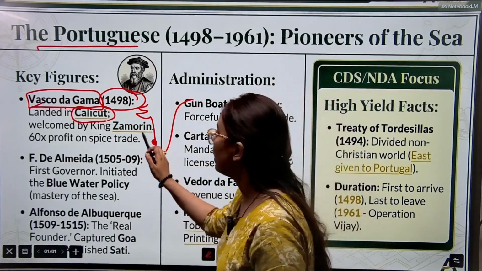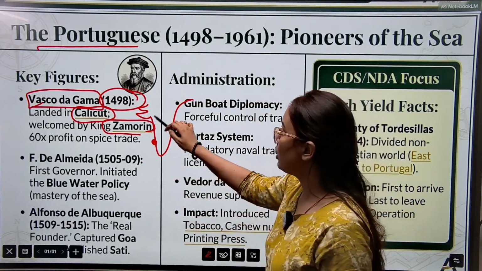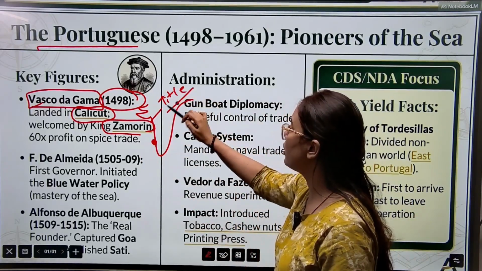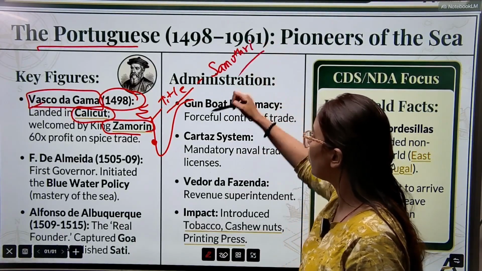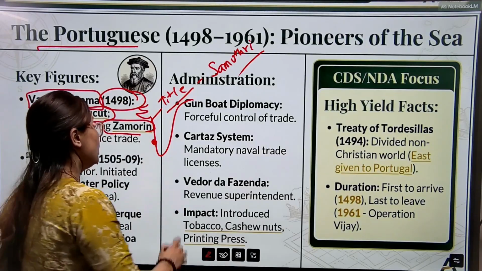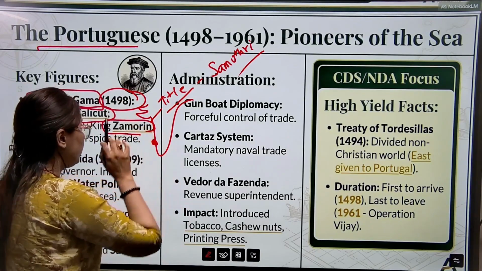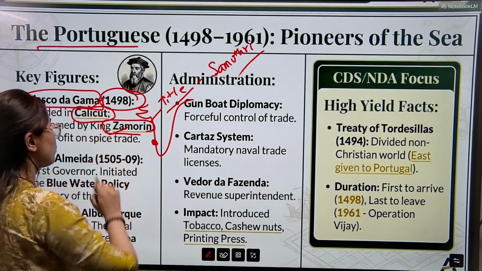In that region, there was a ruler named Zamorin. Zamorin was actually the title of that ruler. The name of the ruler was Samudri. Okay, the name of the ruler was Samudri. Zamorin was just a title. So when we reach this Calicut region, Zamorin welcomed Vasco da Gama.